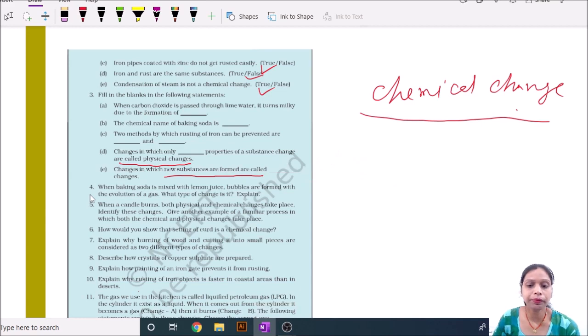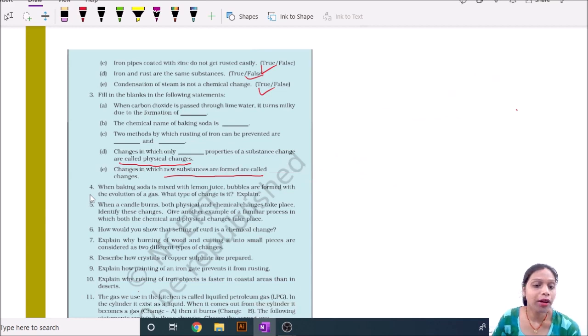Now our next question shown on this screen: when a candle burns, both physical and chemical change take place. Identify these changes. Give another example of a familiar process in which both chemical and physical change take place.